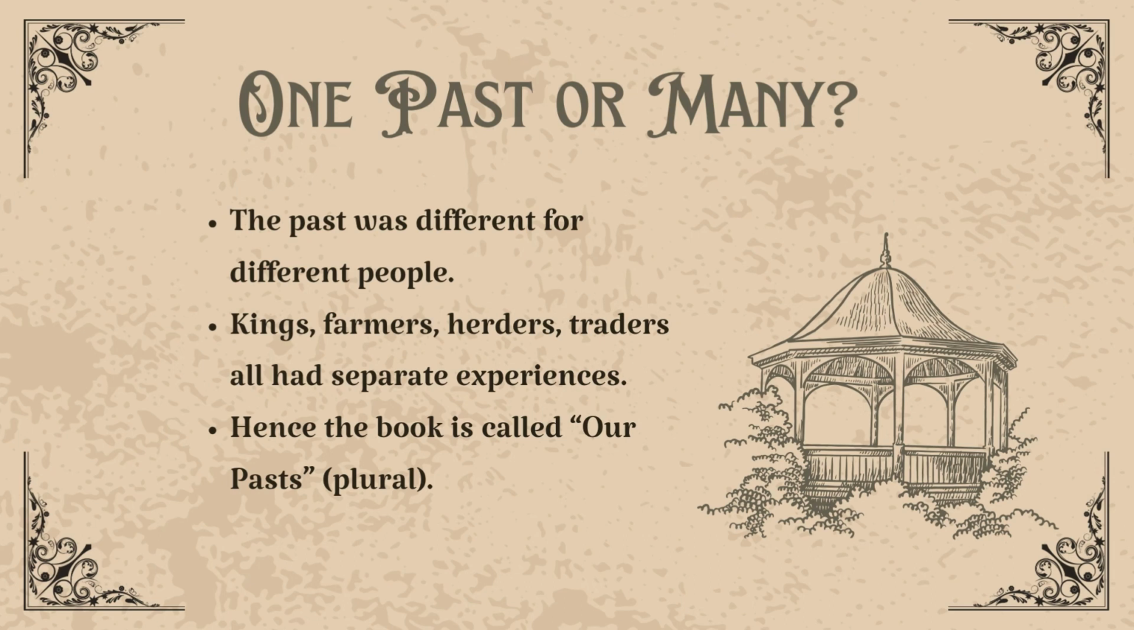Farmers, herders, kings, merchants, artists, all lived differently. For example, the life of a king was not the same as that of a farmer or a craftsperson. Even today, people in Andaman Islands live differently from those in cities, and that was true in ancient times too.